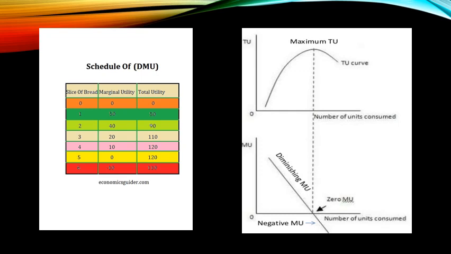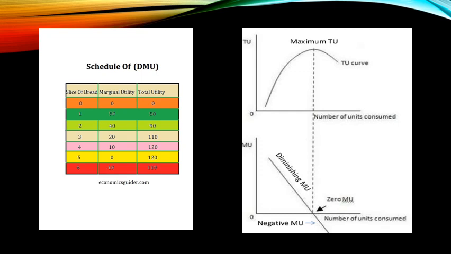Why? Because when you increase the consumption of bread, at the first glass of water you are getting the highest satisfaction, at the second glass less satisfaction, then if you still consume, zero satisfaction, और फिर भी उसके बाद consume करते हो, तो it will be a negative level of satisfaction. So that's why the marginal utility curve is downward sloping, negatively sloped.